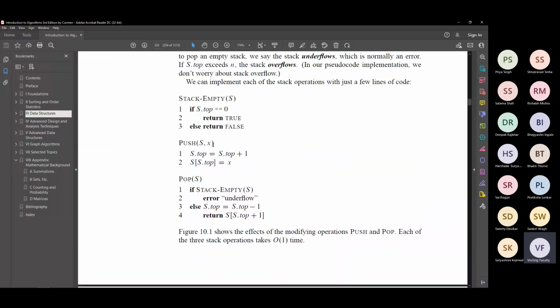So push S comma X, push the element X into the stack S. First thing you do is S dot top increases by 1. So S dot top is equal to whatever it was before, S dot top plus 1. Now the pointer has come to the correct location. Then at the correct location, you enter the new value. So S at S dot top is equal to X. And this completes the push operation, the insert operation.